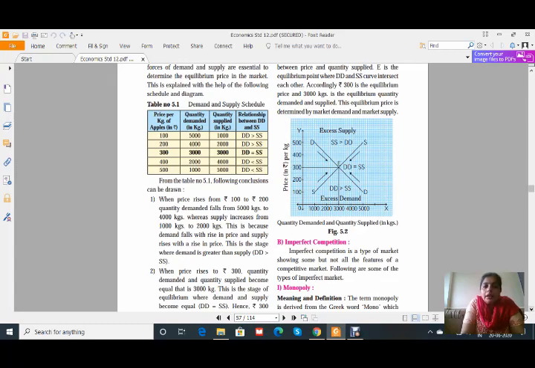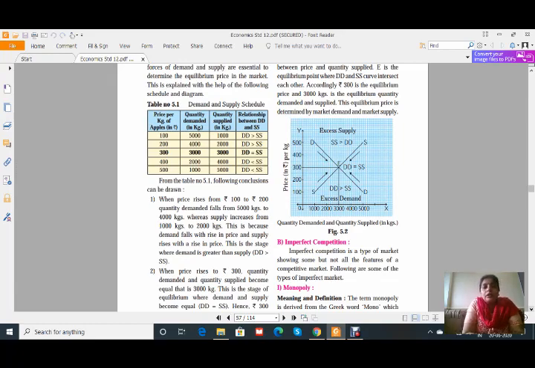In that case, DD is greater than SS. When price increases, demand decreases and supply increases. At the price of 300 rupees, demand and supply show an equilibrium position, that is DD is equal to SS. It is clearly shown in the diagram.